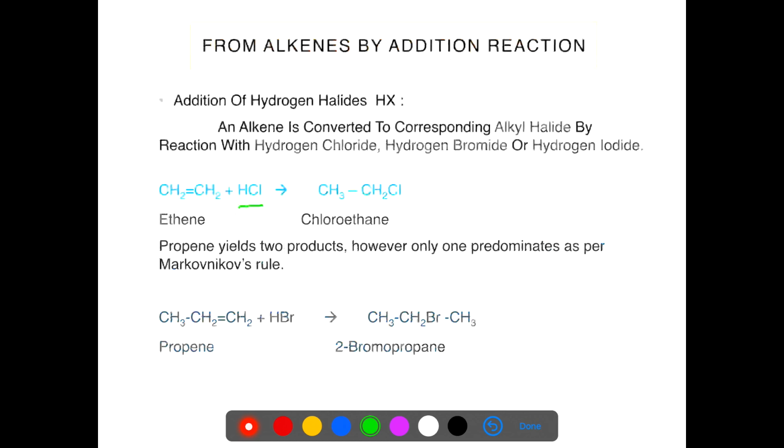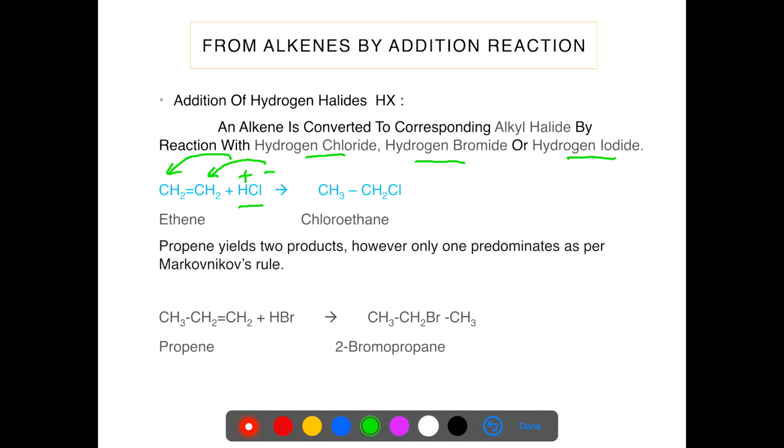When we add HCl, HBr or HI to an alkene, there is a simple addition reaction. Here the halogen acid has one positive and one negative part. If hydrogen is attached to the first carbon and halogen is attached to the second carbon, then we get CH3CH2Cl, that is chloroethane.